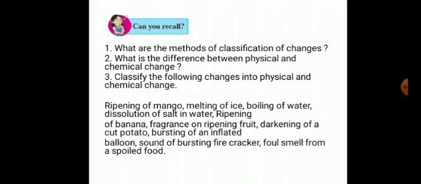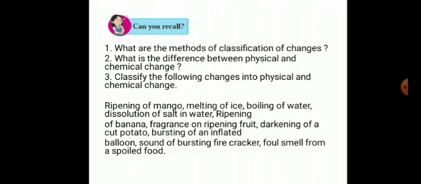Boiling of water. Water boils at 100 degrees centigrade. Steam is formed. When the steam is condensed, then liquid water is formed. So the composition of water remains the same. It's water only. No new substance is formed here.